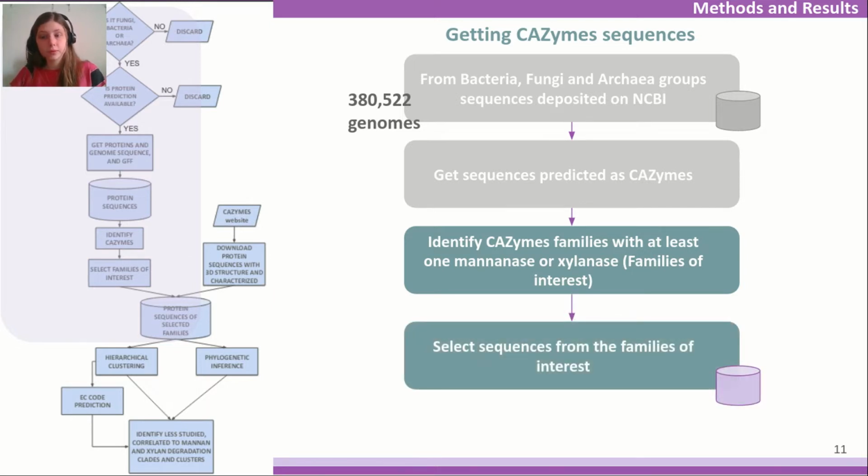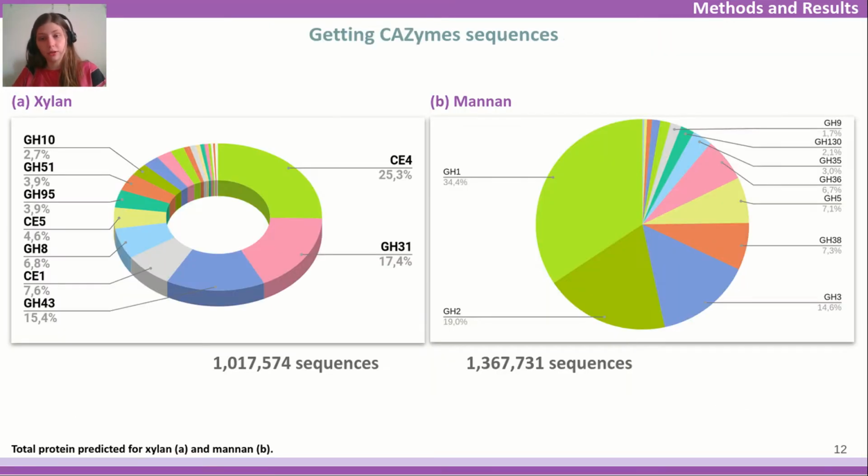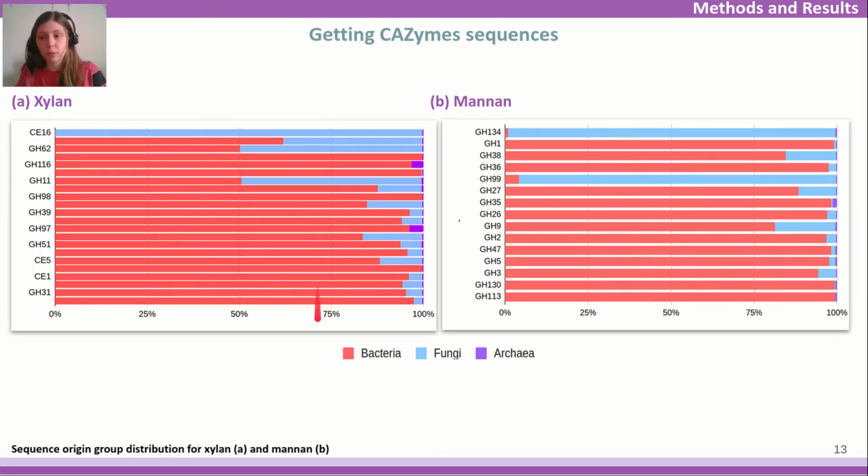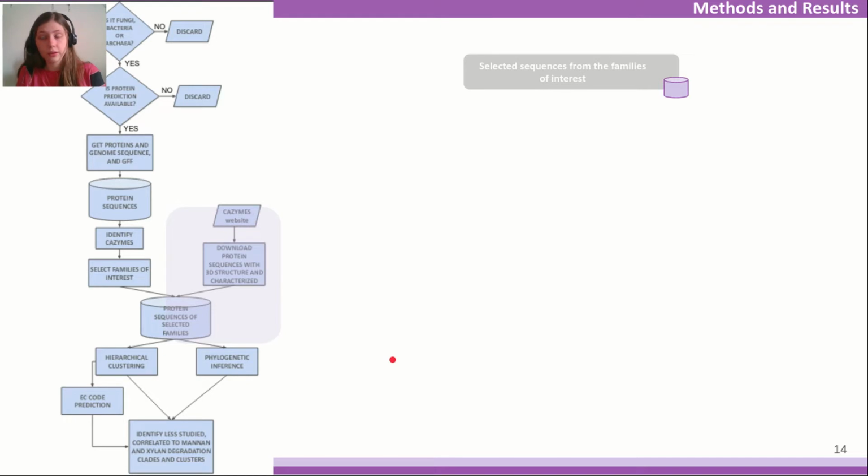From these steps, we recognized 22 families of interest for xylan and 15 for mannan, whose sequences were unevenly distributed, where the five top families in sequence amount had 73 and 84% of the total sequences for xylan and mannan, respectively. Those proteins were most identified in bacteria and for some families in fungi. Then we start answering the questions.